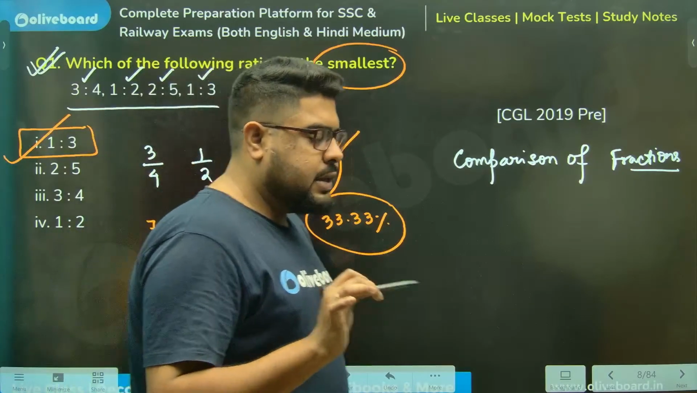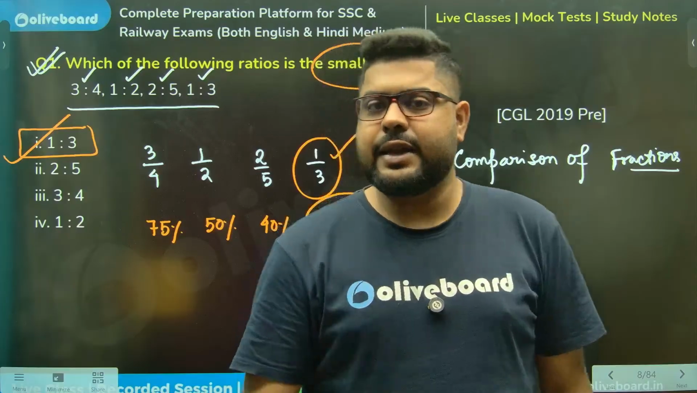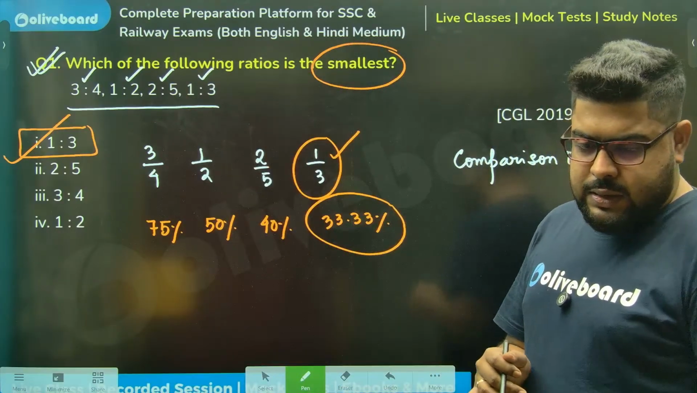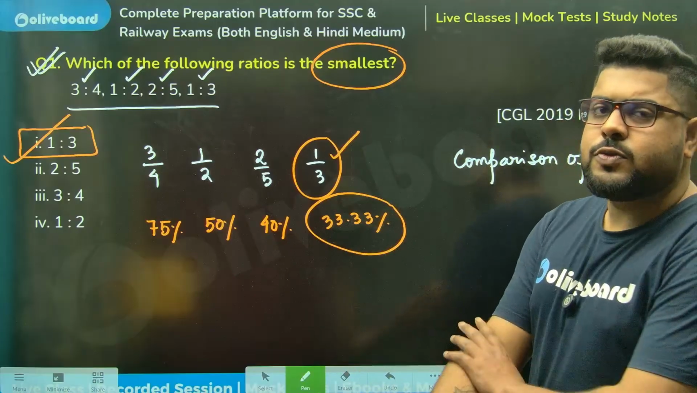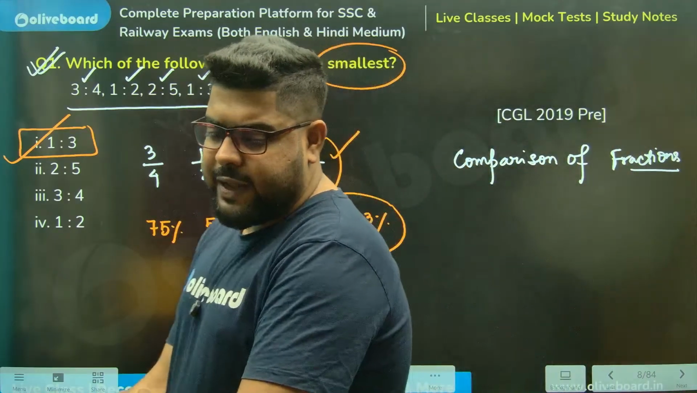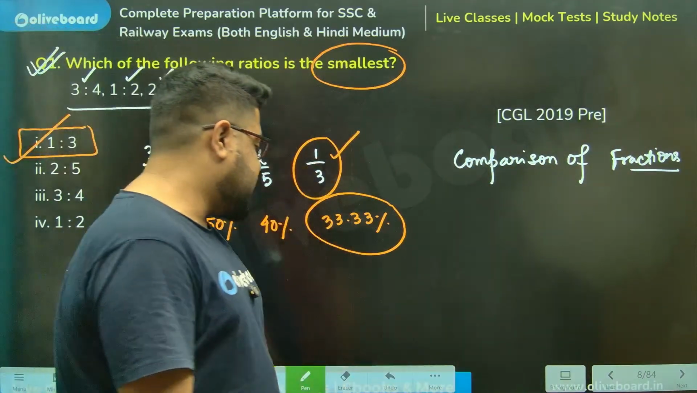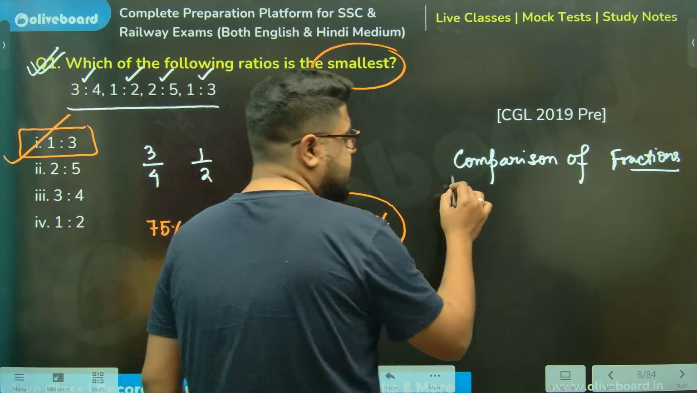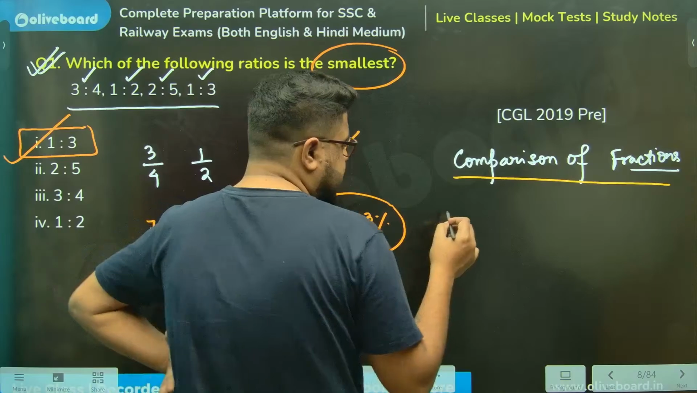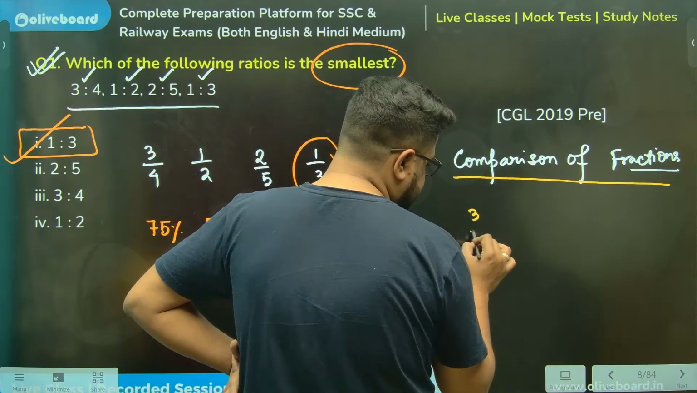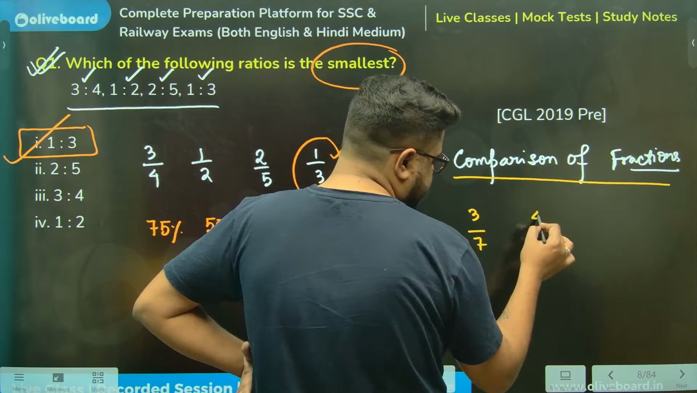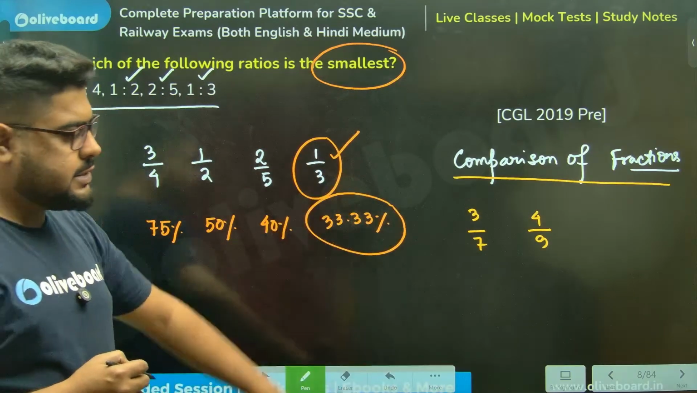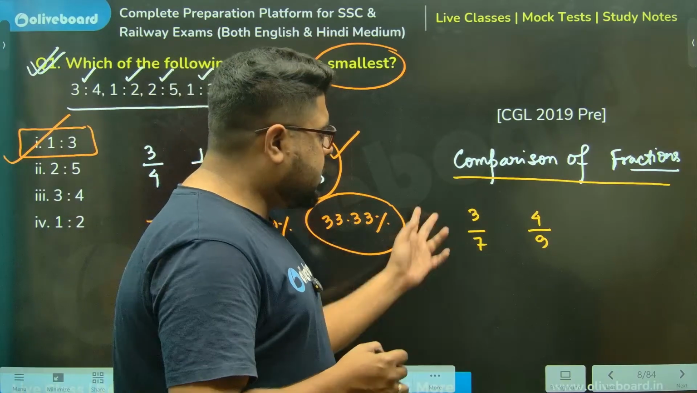But again, the discussion doesn't end here. What if the values were not so good? For those who have gone with decimal fractions, they know already. But for the newer students, please understand. Let's say there are two fractions, 3 by 7 and 4 by 9. It's a little typical to do this. So in this case, how to compare them?